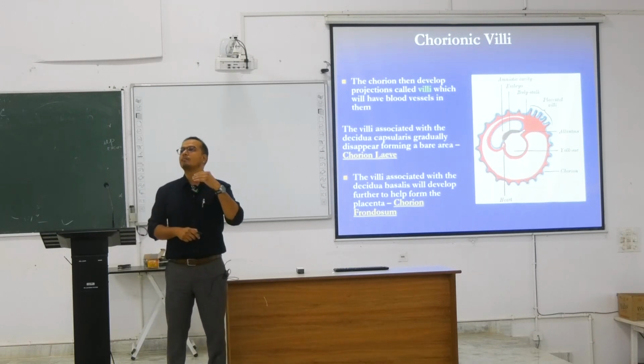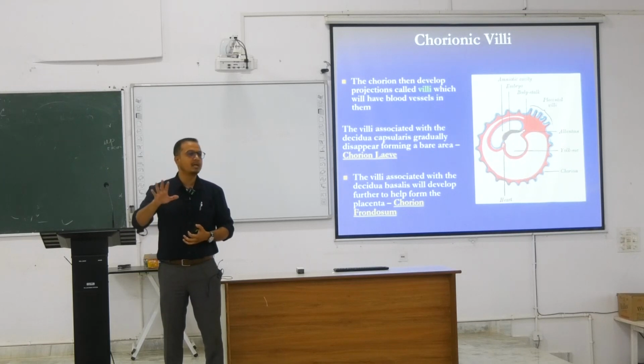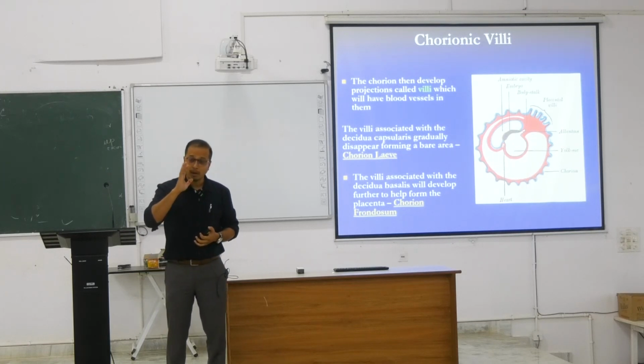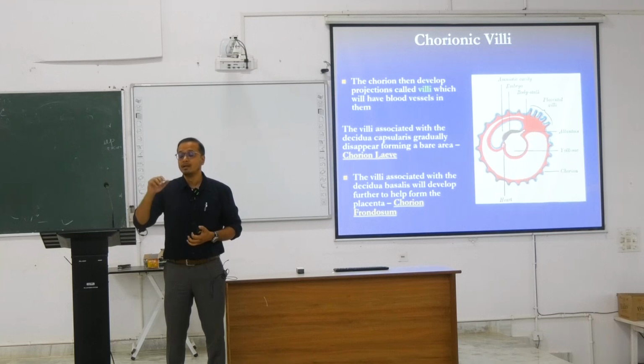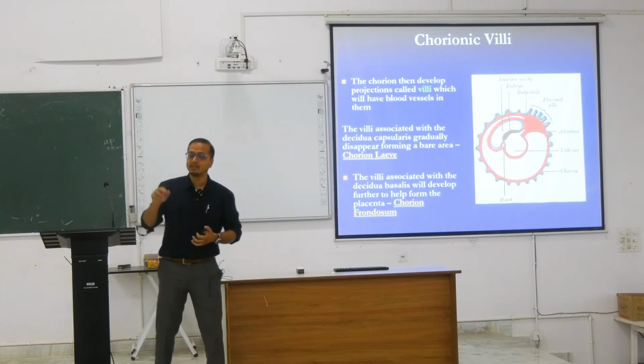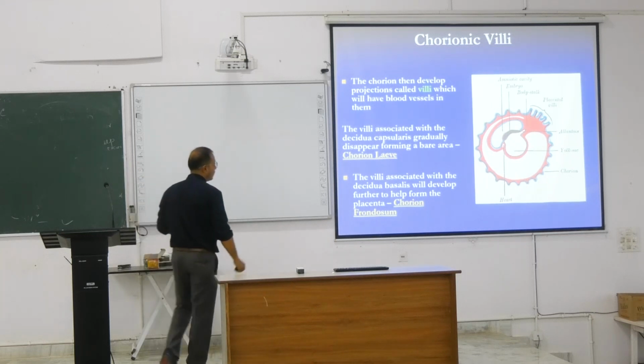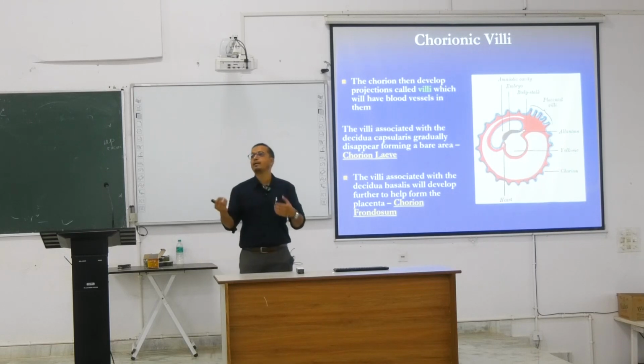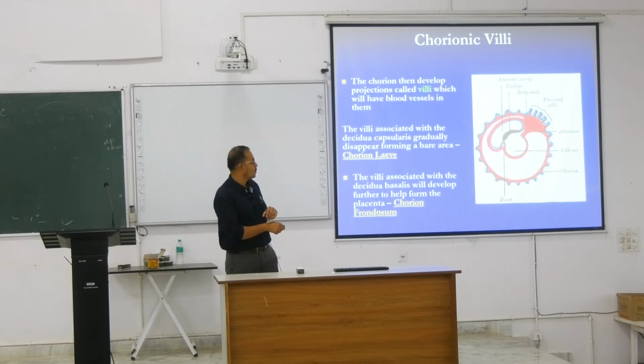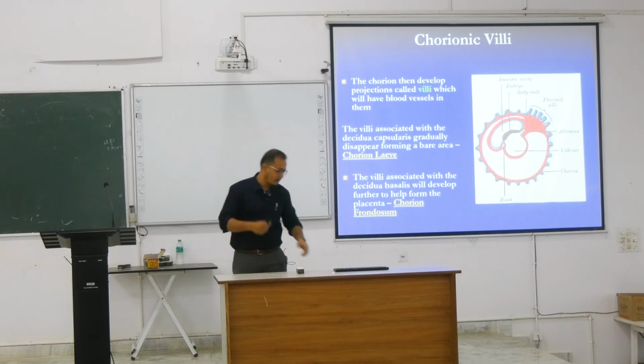They go through morphological changes. There are three stages of chorionic changes, which we call primary, secondary and tertiary. This is based on how the chorions are structurally arranged. We can memorize it; if you cannot memorize, let it go. But you have to memorize this chorion which makes the placental villi, the important one. And the placental villi have some changes, which we call primary, secondary and tertiary villi.